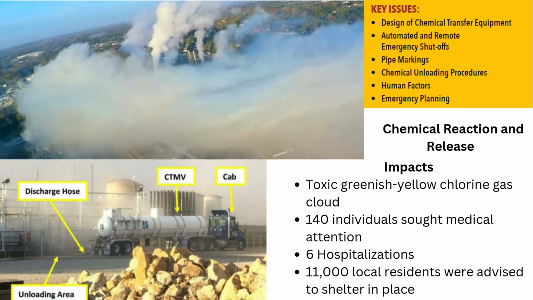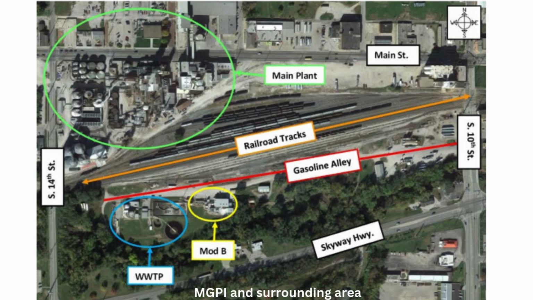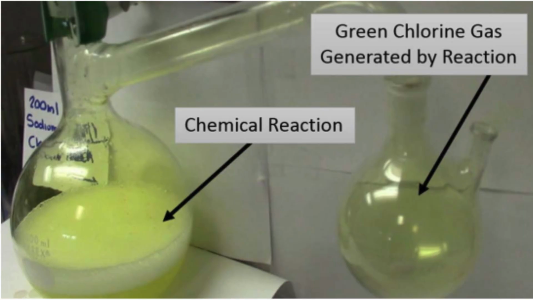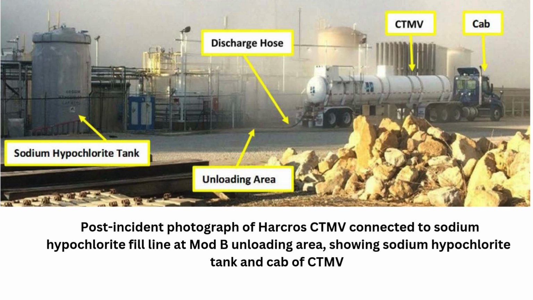On October 21, 2016, the MGPI processing plant in Atchison, Kansas, experienced a hazardous chemical reaction when incompatible chemicals, sulfuric acid and sodium hypochlorite, were inadvertently mixed during unloading operations. The reaction released a toxic greenish-yellow chlorine gas cloud, affecting both the plant and the surrounding community. Over 140 individuals sought medical attention, including 6 hospitalizations, and 11,000 local residents were advised to shelter in place. The incident highlighted significant deficiencies in chemical transfer procedures and equipment design.